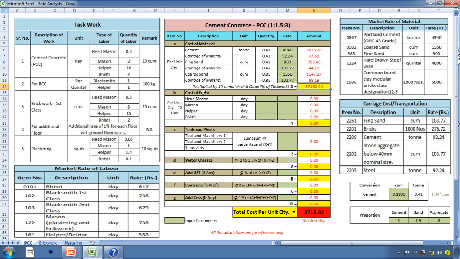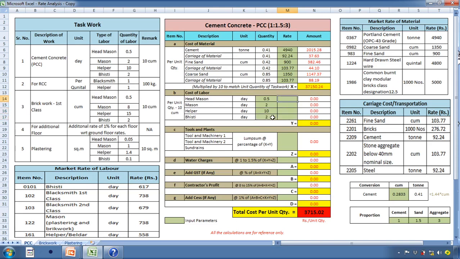Now thereafter I'll input the cost of labor. So for preparing cement concrete in proportion 1 is to 1.5 to 3, the various labor required are head mason, mason, helper and bistri. And the task work for this labor are head mason 0.5, so I require 0.5, then mason is 2, thereafter helper is 10, and bistri is 2.